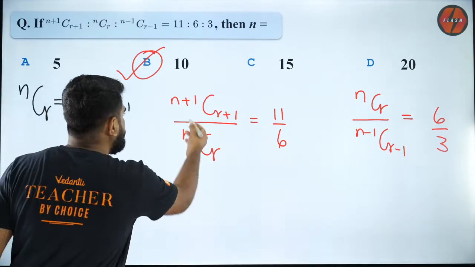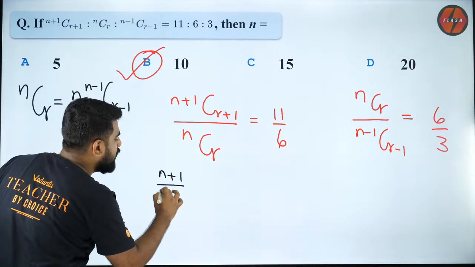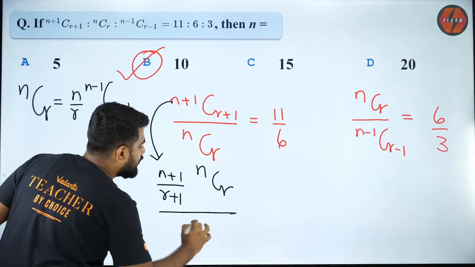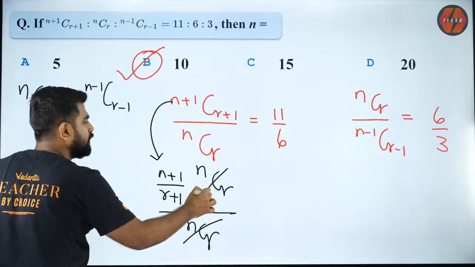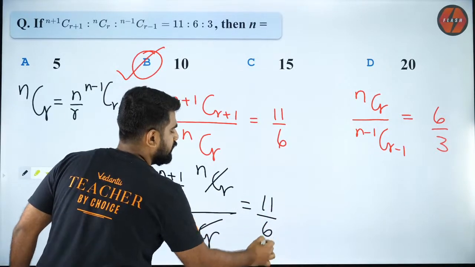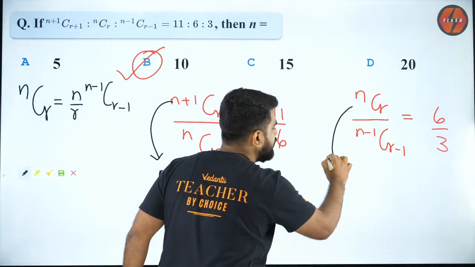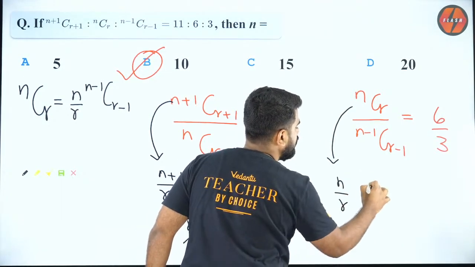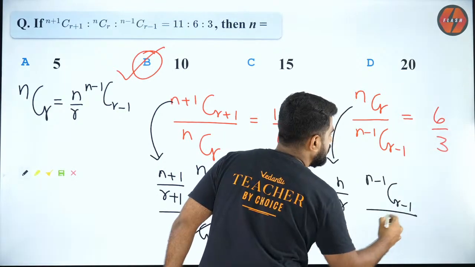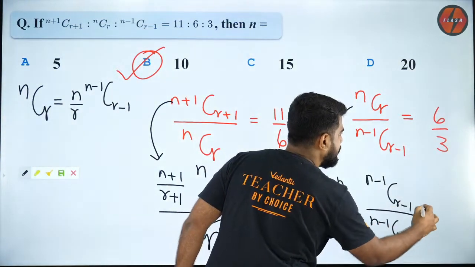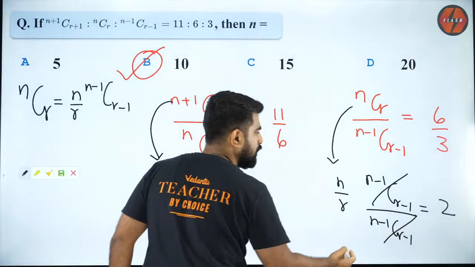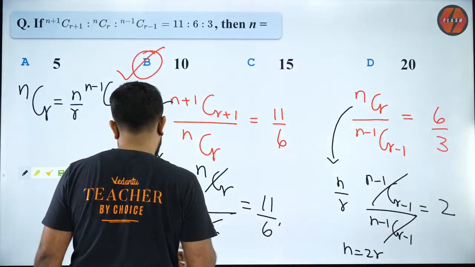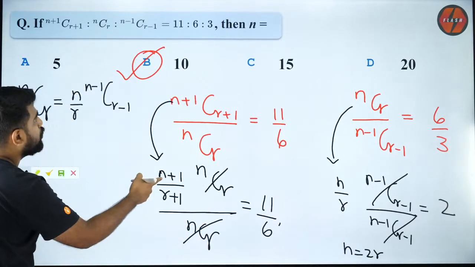So now I can write this as (n+1)/(r+1) into nCr divided by nCr. Same way, here I can write the numerator as n/r times (n-1)C(r-1) divided by (n-1)C(r-1), which is equal to 2. So I will get n is equal to 2r. Same, I can put it over here.